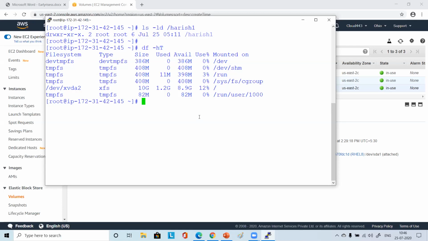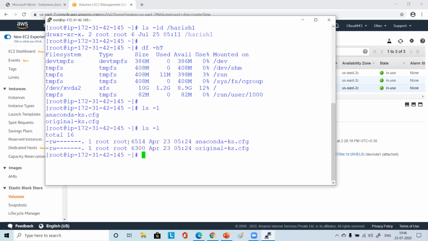Yes. If you make a typo, such as 1 instead of L, it will give different results, because ls is a command which can also take 1. If you simply say ls -1, it will just give the list in one column. But if you do ls -l, you see the difference: all the permissions, who is the owner, when it was created, all these timestamps will come. So what I want to tell you here is, when you say df -ht, it is showing all the